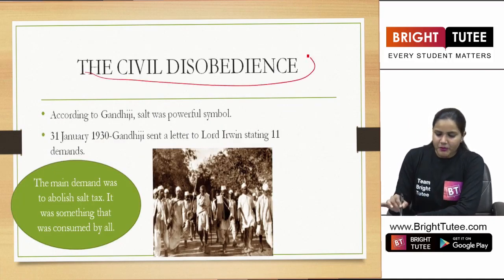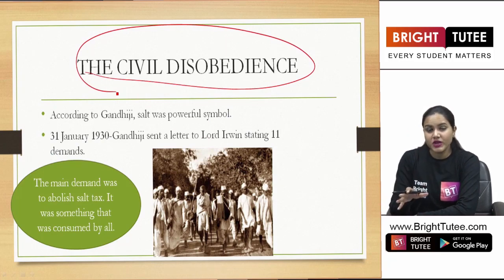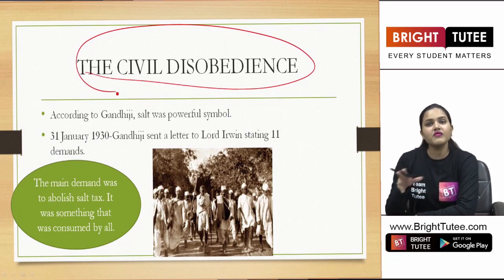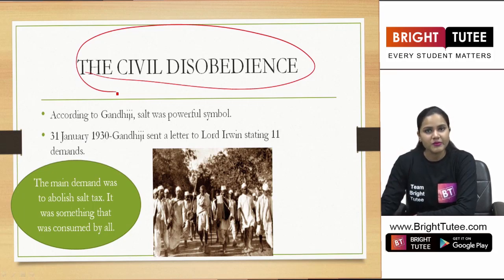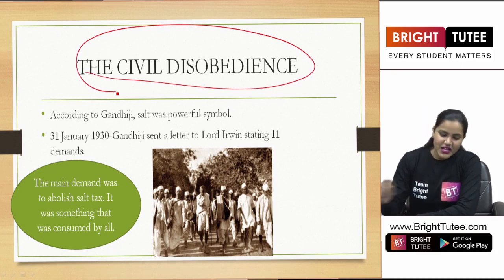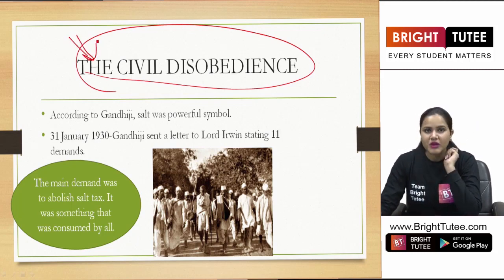Now coming to the main point, we are seeing the situation here that in 1930 the people took this pledge for complete independence, correct? But were the Britishers or the British government going to grant them this wish? No. So the civil disobedience movement was now launched by Mahatma Gandhi.